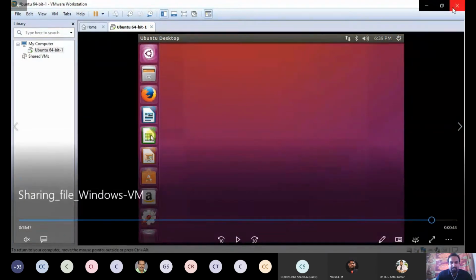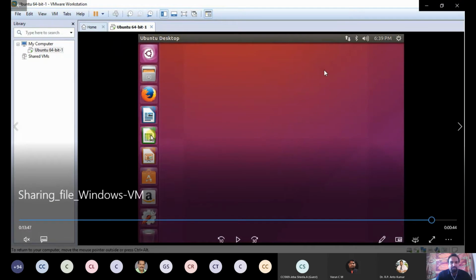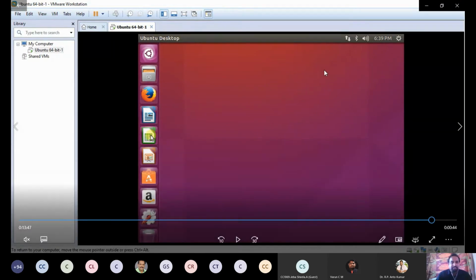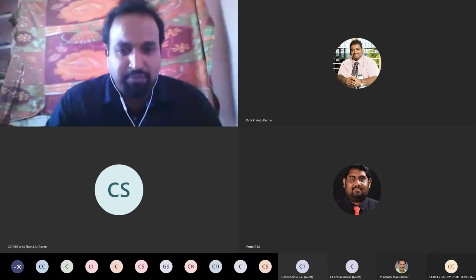So now we can proceed with another video, how to share the file from Windows OS to the guest OS. The guest OS is what? Linux. So now we are going to see how to share the file from Windows OS to the guest OS, the Linux virtual machine. Now we can see that. Another video is present, I'll share that video for you.